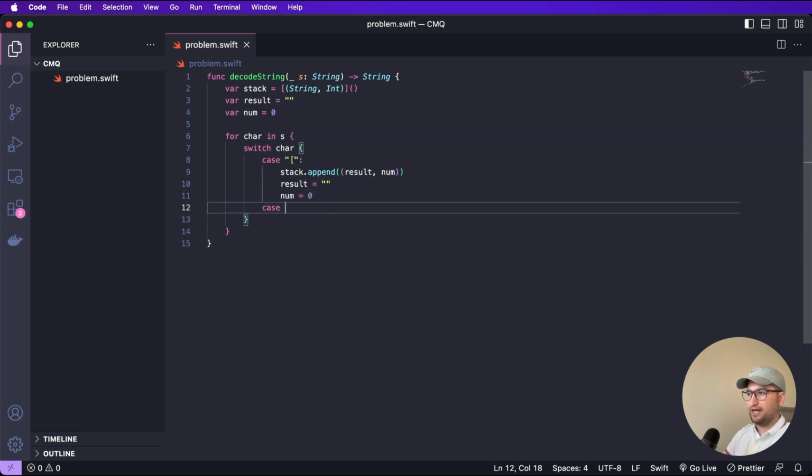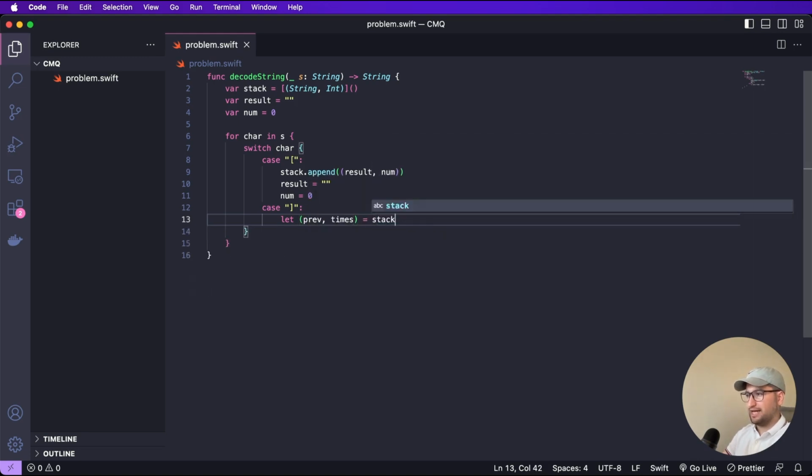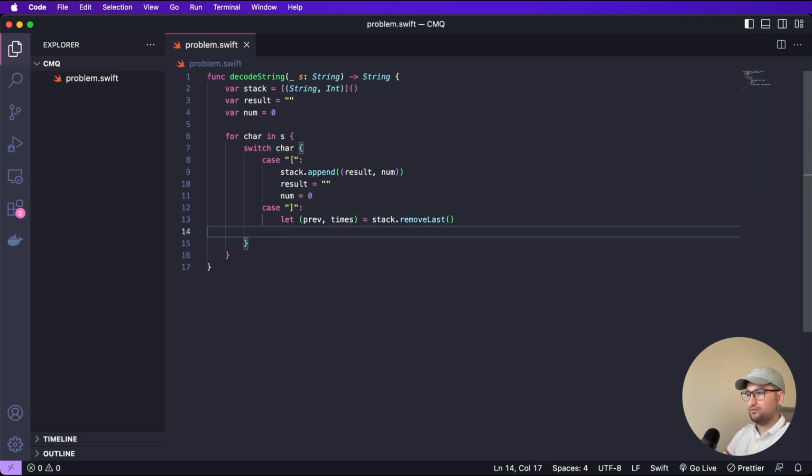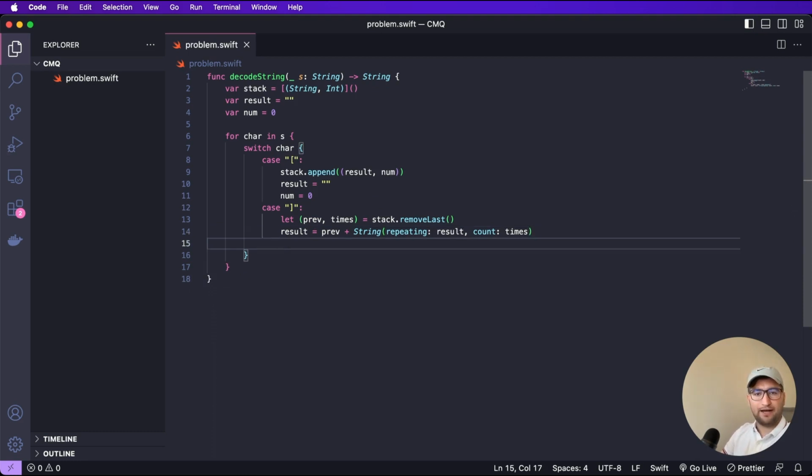But if this character is a closing square bracket, then we should find out the previous value in the stack. So let's say let prev and times, which is the last element in the stack, removeLast, and then we should update the result by this value. We should say prev plus String(repeating: result, count: times), right? Because the previous part of the string is stored in the stack.